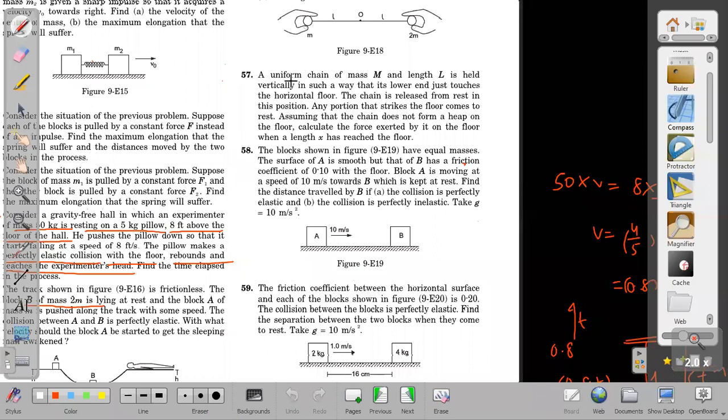57 is a doubt. A uniform chain of mass m and length L is held vertically in such a way that the lower end just touches the horizontal floor. The chain is released from rest in this position. No, this is of variable mass, not required.